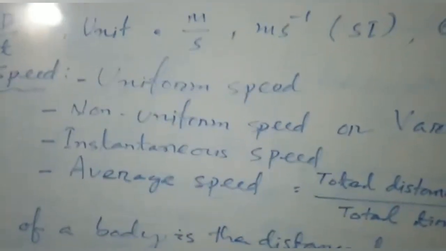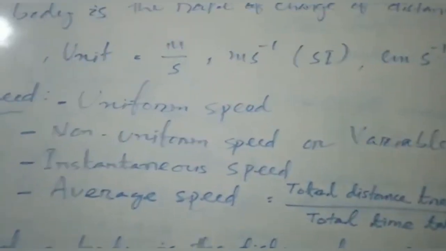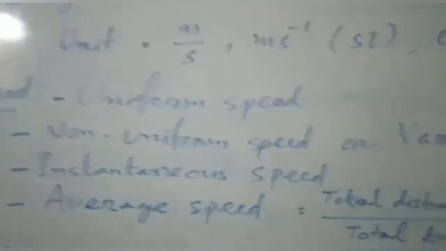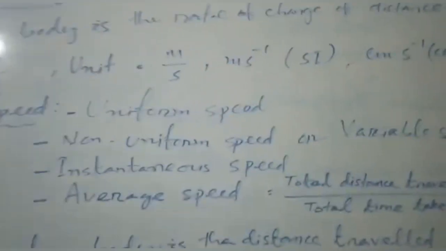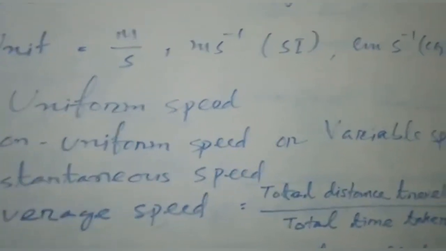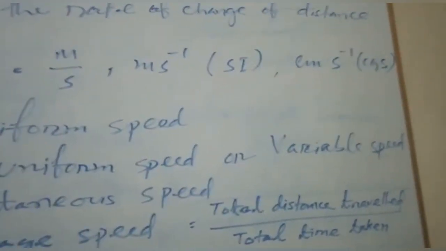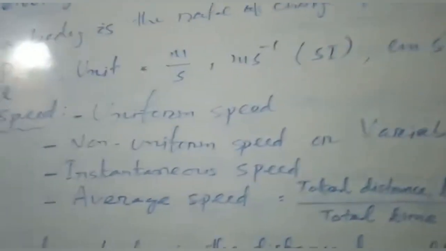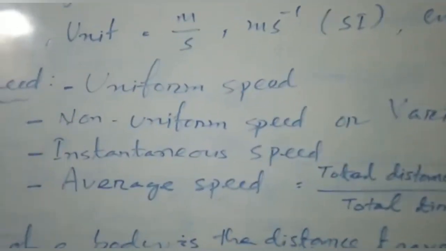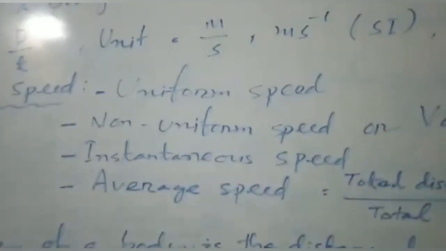Non-uniform speed means, suppose the same marble which you rolled on a polished frictionless ground, you now roll on the playground. You will find that the playground is made of soil, so it is not even or very smooth. In such a case, a lot of obstacles will come and change the speed of the marble. The marble will cover unequal distance in equal intervals of time. So that is called non-uniform speed.